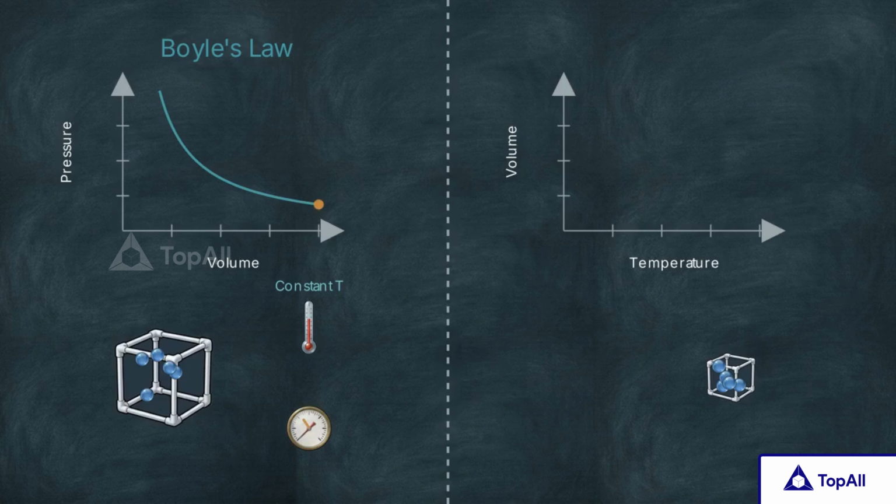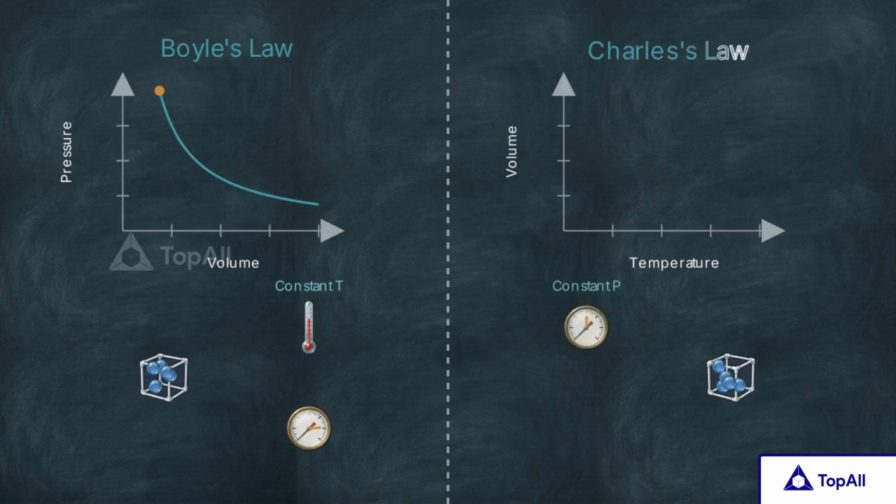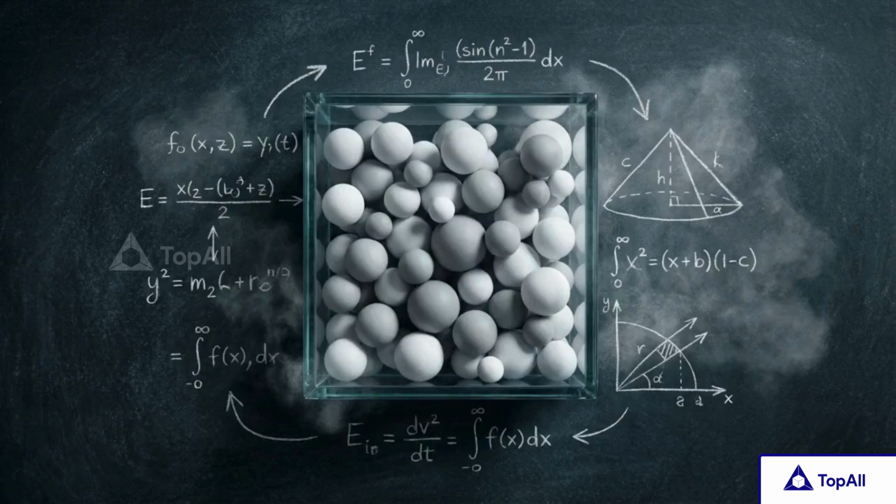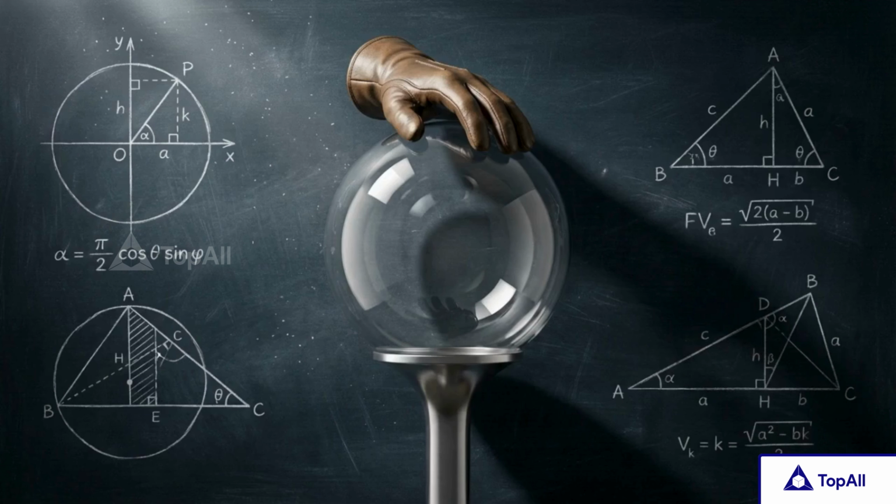And here we see Charles's law. This graph shows that if you hold the pressure constant, the volume of a gas expands in direct, linear proportion to its absolute temperature. These rules are not separate phenomena. They are individual glimpses of a single molecular reality. This brings us to a final, practical test.